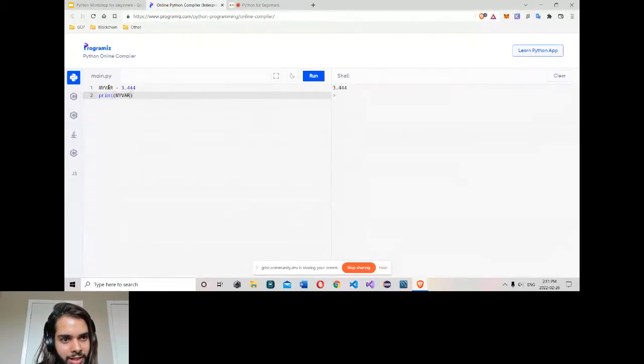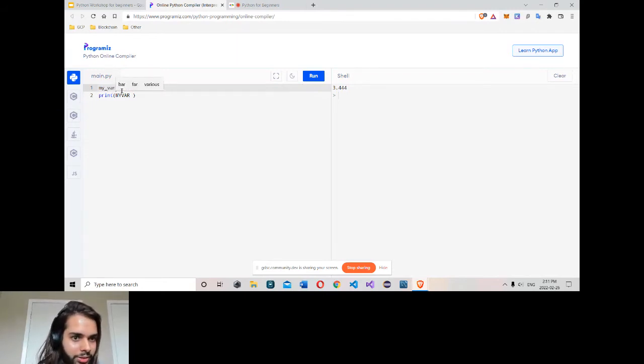So casing is not necessary in any language, but it's sometimes preferred to write in one casing. Here we use snake case. We start by writing everything in lowercase and splitting by an underscore. So that's Python using snake casing here.